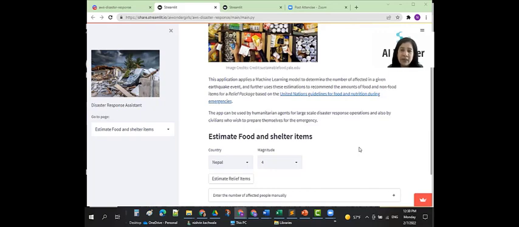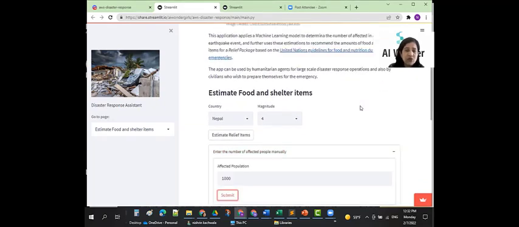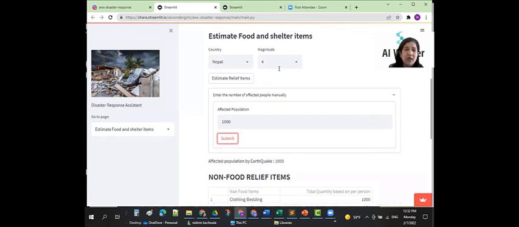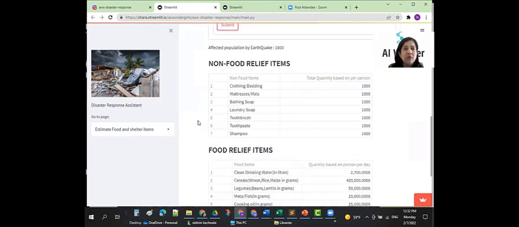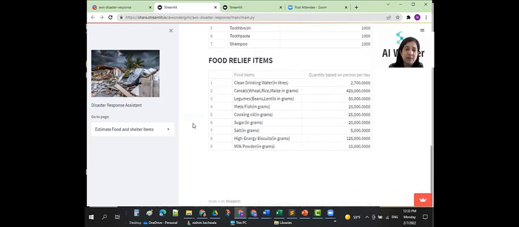We have used machine learning models to estimate the total number of affected population in an earthquake event. And the relief package is based on the United Nations guidelines for food and nutrition during emergencies. So for example, for the country of Nepal with a magnitude 4 earthquake and the affected population being 1,000, the app provides the amount of non-food relief items and food relief items that you will need.